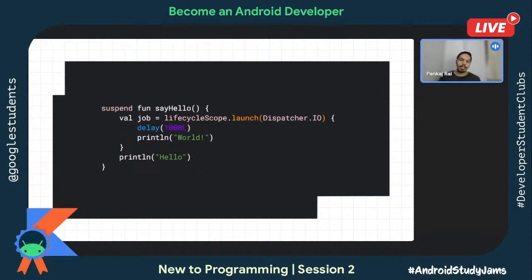So coroutine is actually a very, very wide topic. What I've covered here is just the basics of it, which you'll see in the code labs. Because if I say more about this, then that's going to be the more confusing part here. So on a side note, you can think of coroutine as a very lightweight thread kind of concept, where if you want to do certain things in the background thread, use coroutine.